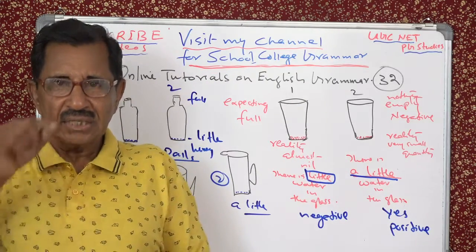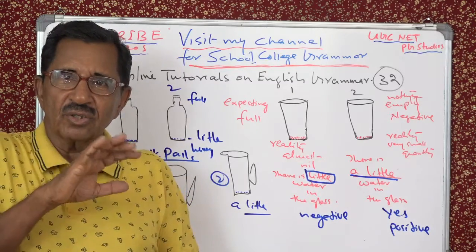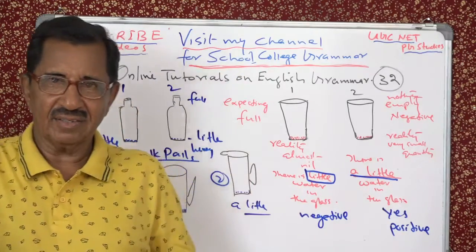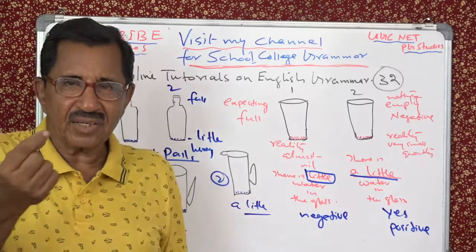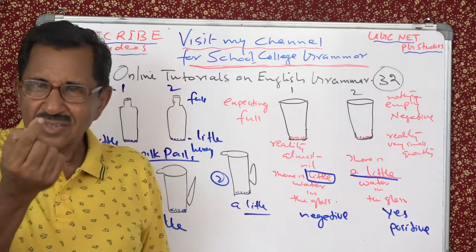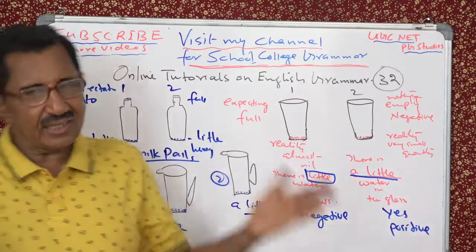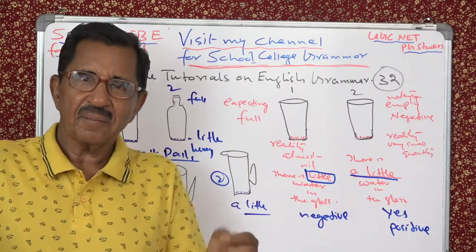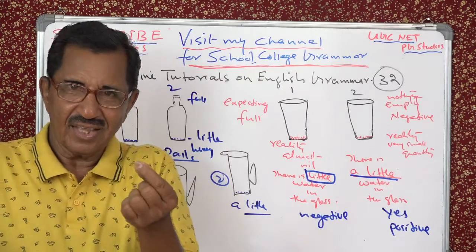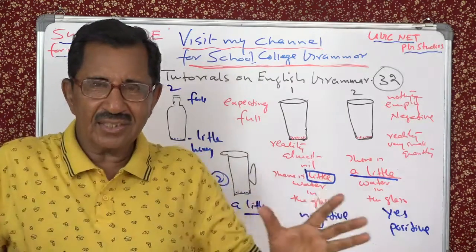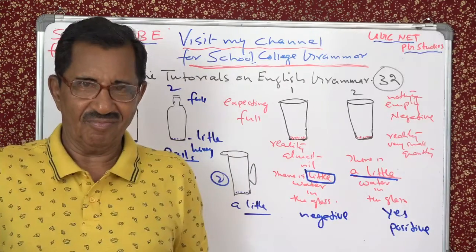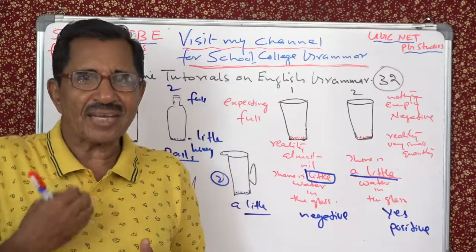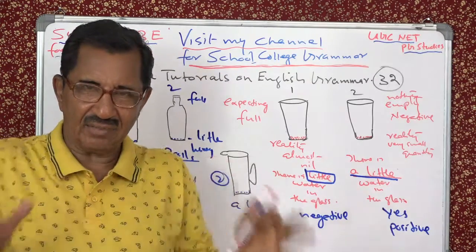So little means you hoped or expected that there will be plenty, but you get only a small quantity. So that is negative. But a little means you thought that there will not be anything, but you get a small amount. In both cases, the quantity is small. It depends on your expectations and also circumstances.